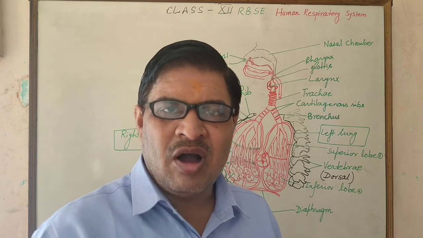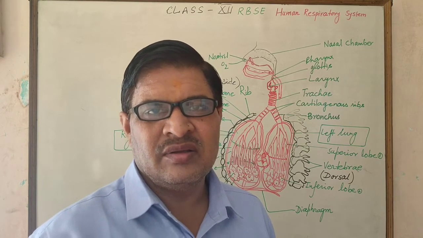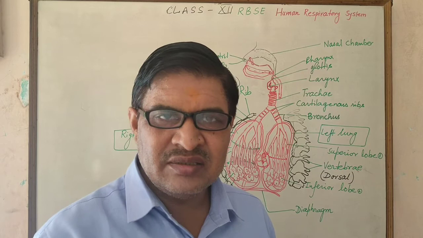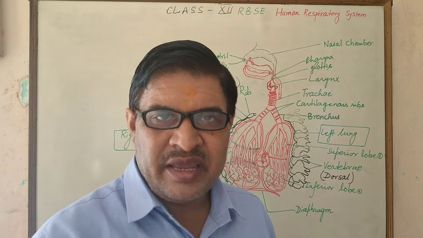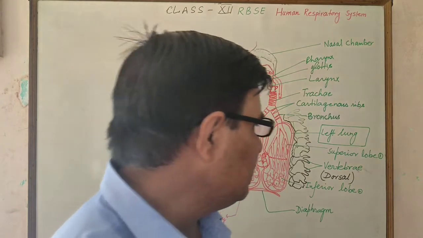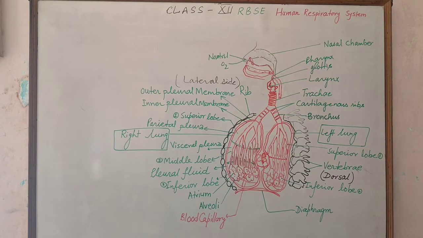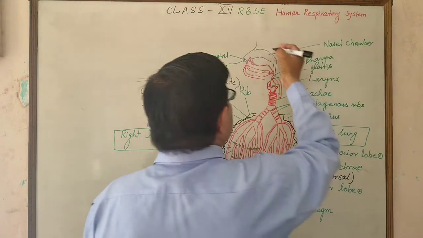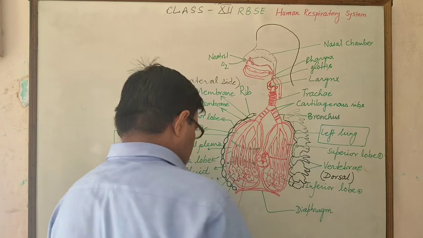The shape of the lungs is concave towards the heart side, because the heart is present between the lungs and a concave surface is found towards the heart side in both the left lung as well as the right lung. This is a type of external sketch of the human body.